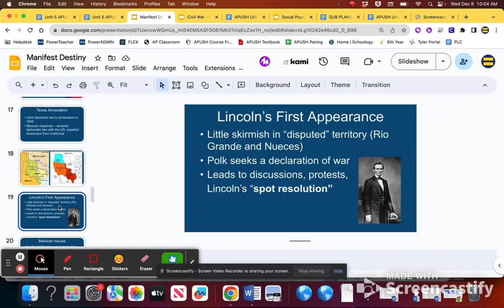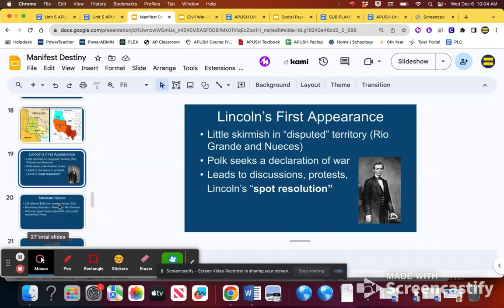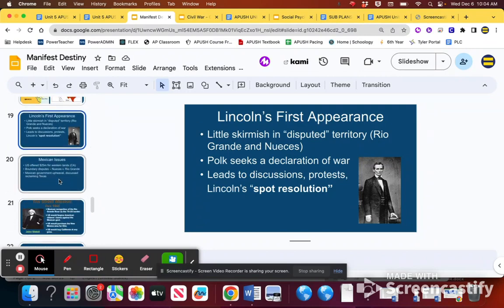He was only in the House of Representatives for 2 years. This would be another really good extra credit question. What was Lincoln's political life like before becoming president? He's a loser. He loses a whole bunch of elections except for one, where he serves as a one-term congressman from Illinois. That'll come back up in the Lincoln-Douglas debates.